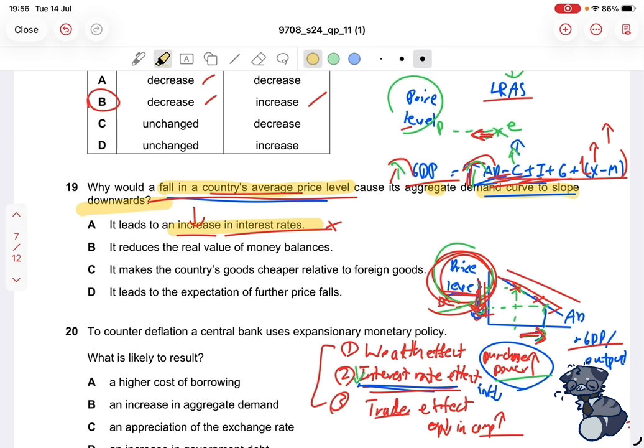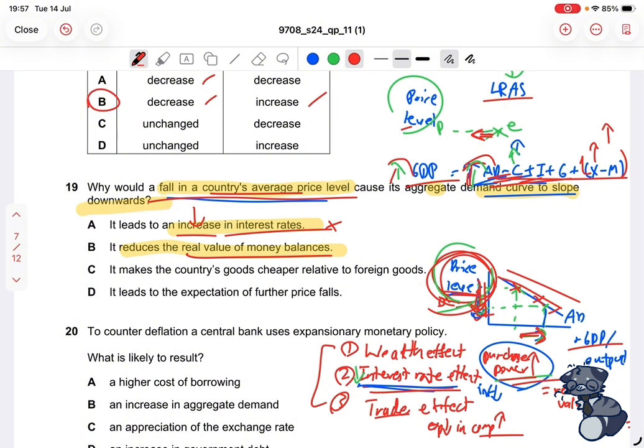The next one says, it reduces the real value of money balances. What do we mean by real value of money balances? Well, this basically refers to purchasing power, because the purchasing power can also be known as the real value of your money, because that's how much it determines your ability to buy stuff depending on the level of your income or the prices of the goods. So real value of money balances is also equal to purchasing power in a sense. So let's just read it as that.